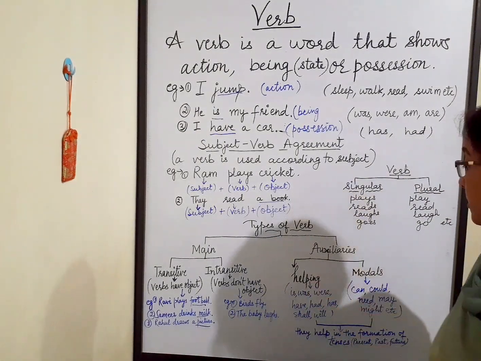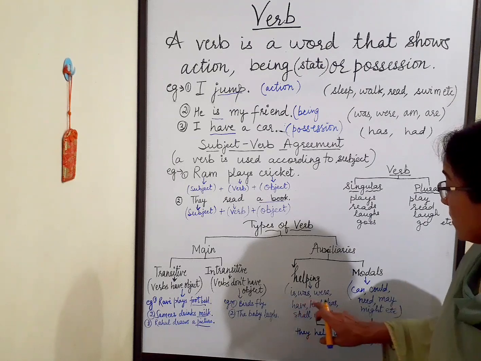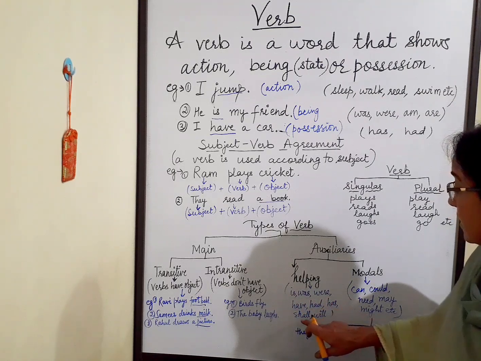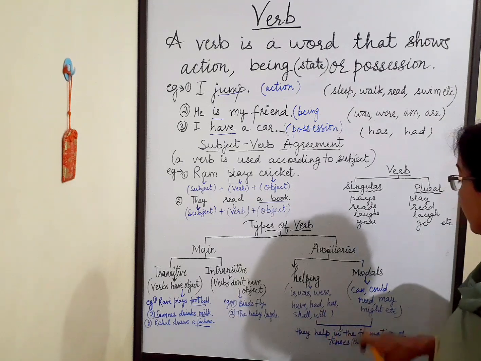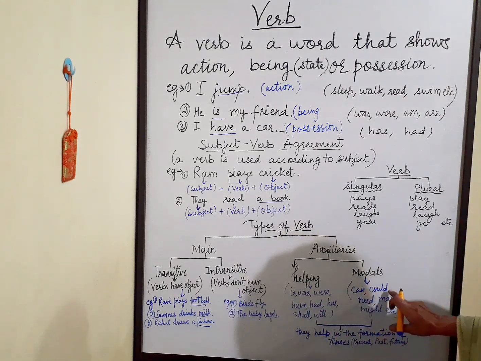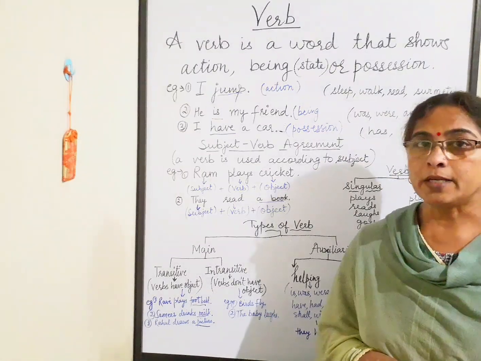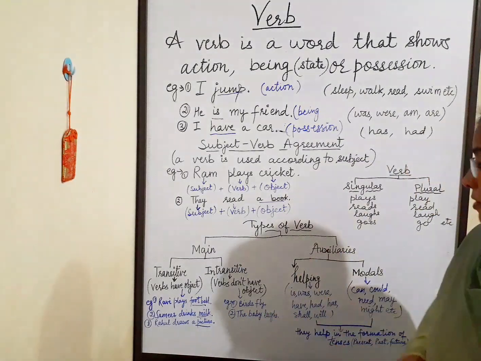So helping verbs are is, was, were, have, had, has, shall, will. Modals are can, could, need, may, might, etc. Without these, a sentence is incomplete. So these are types of verb.